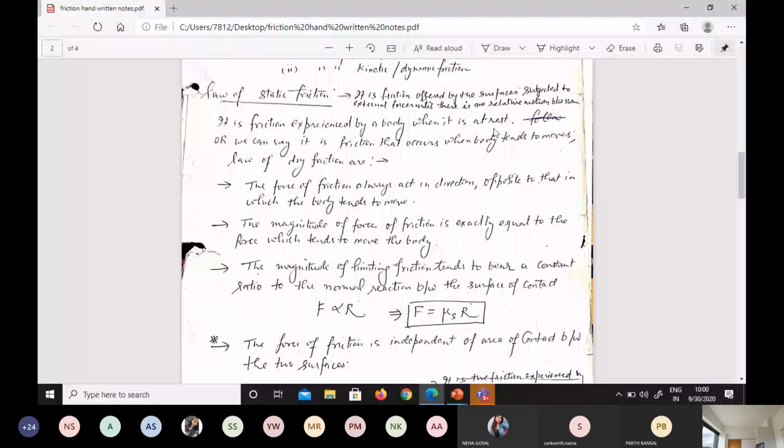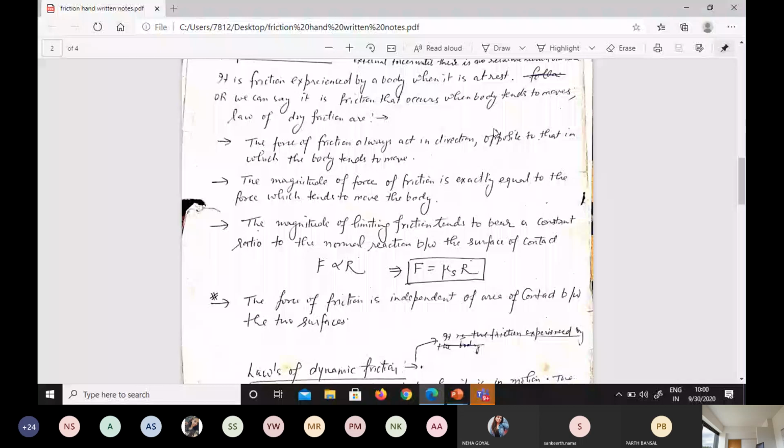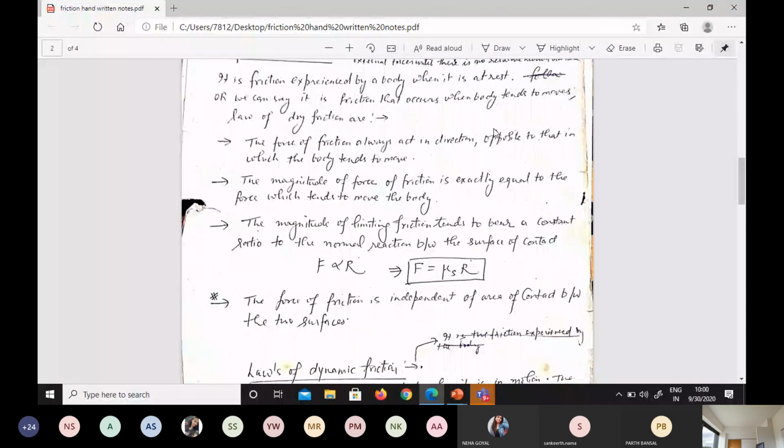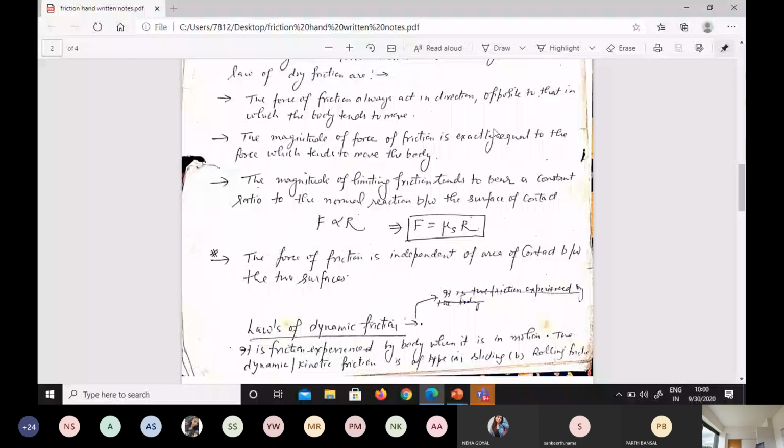Then we have the laws of dry friction here, and you can see the same in the slides. This is only the very basic part here. So you can note it down in your register, or you can just take the printout and stick these handwritten notes in your register, and it will be very quick learning for you.